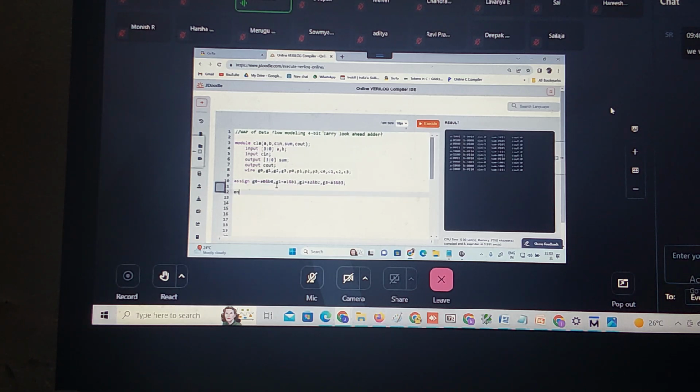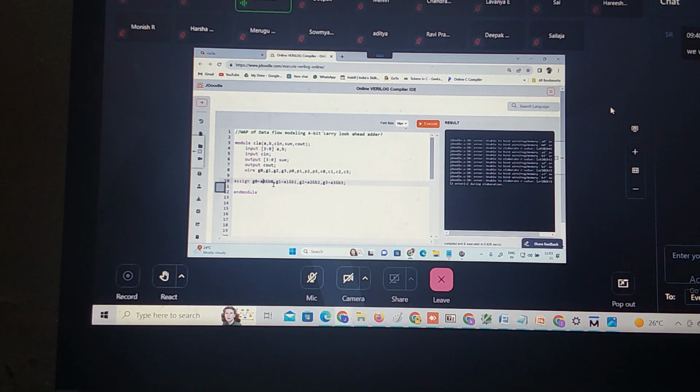Now let us check for syntax errors. I am writing this as 3 down to 0, right?